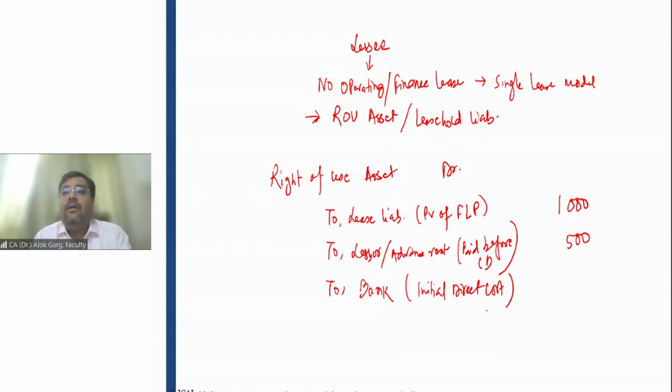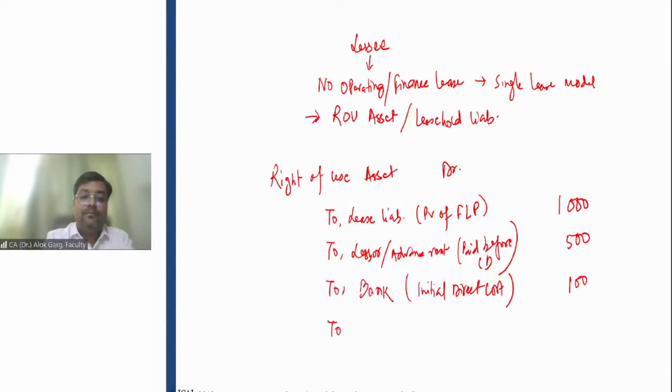For example, while entering into the contract, Namrata has paid 5,000 rupees to the real estate broker, and she has also paid 1,000 rupees for stamp papers. So 6,000 rupees is the initial direct cost, right? So this initial direct cost amount has to be credited to bank because you have paid. So bank or cash will be credited, and right of use asset will be debited. Right? For example, it is 100 rupees.